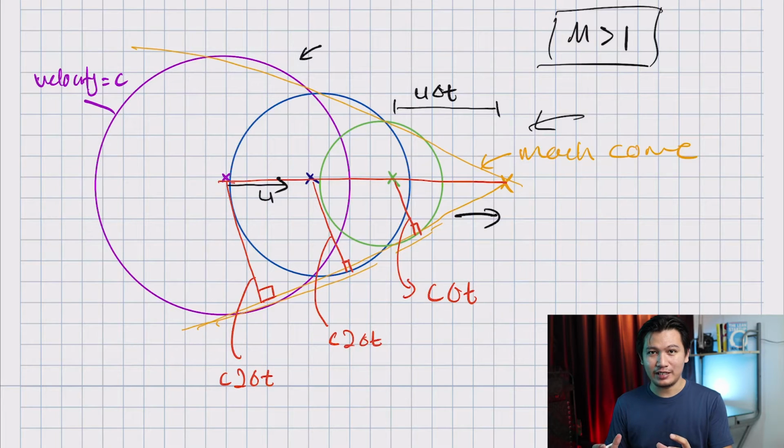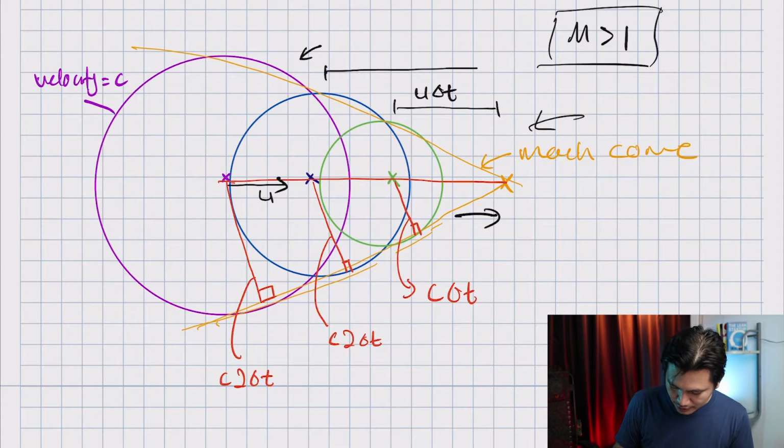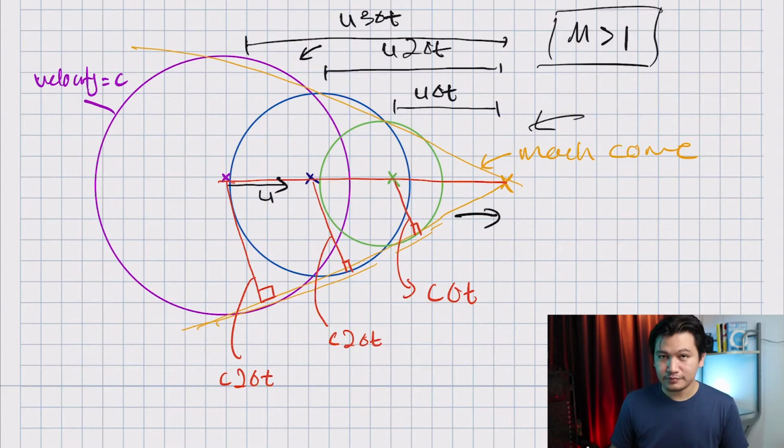If I multiply that, I'll get my distance. If you multiply the delta t with the speed of sound, you get the wave distance. Here you have u times 2 delta t, and here you have u times 3 delta t.